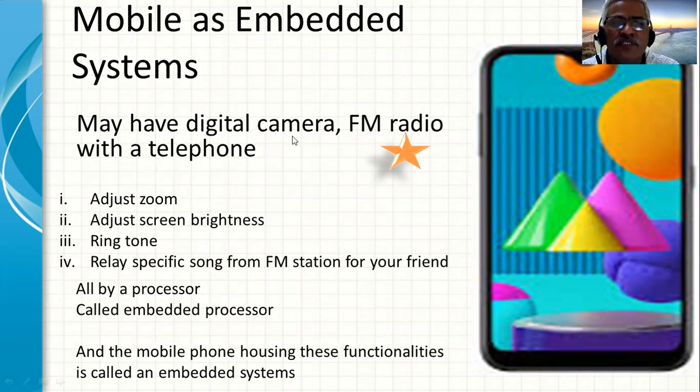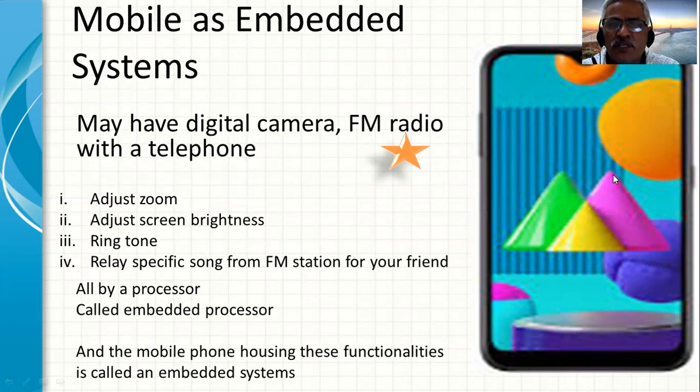You can do a lot of adjustments, like you can adjust the zoom, the screen brightness, the ringtone, and some more different applications. All these controls that you operate from outside are basically handled by a processor or a controller which is inside the smartphone.